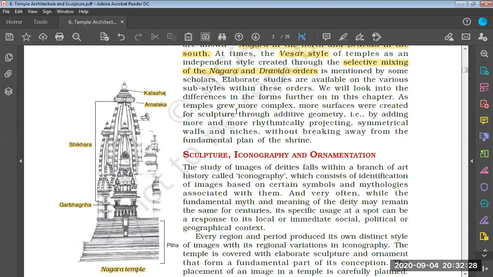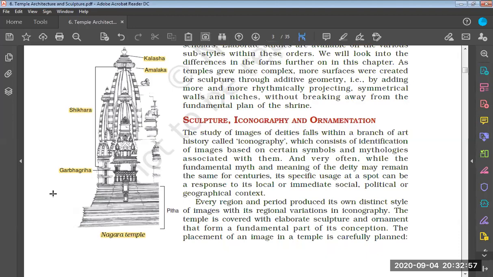Now, let us read the last paragraph over here. Elaborate studies are available on the various sub styles within these orders. We will look into the differences in these forms further in this chapter. As temples grew more complex, more surfaces were created for sculpture through additive geometry. By adding more and more rhythmically projecting symmetrical walls and niches without breaking away from the fundamental plan of the Shrine. Okay, so this is an image that we had discussed now.